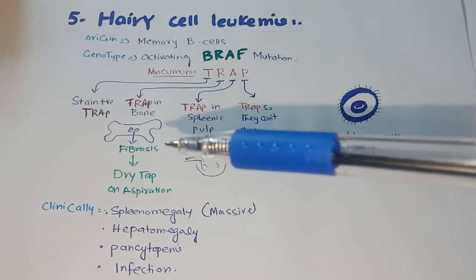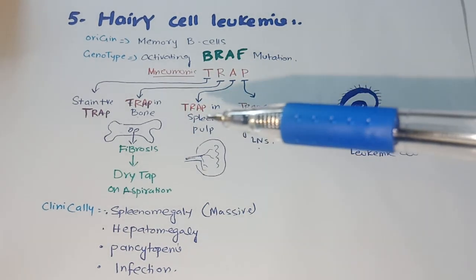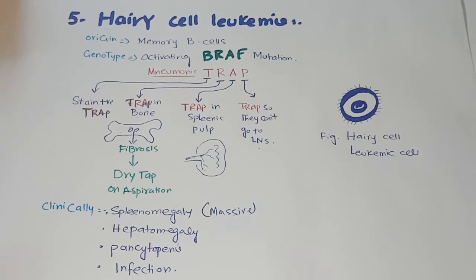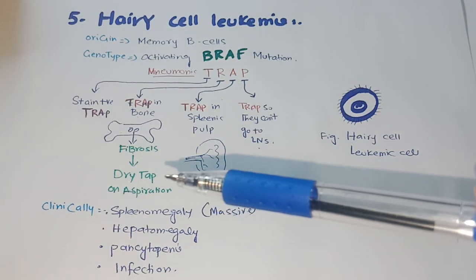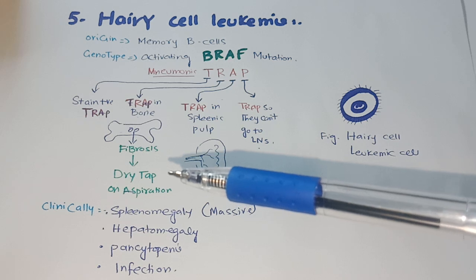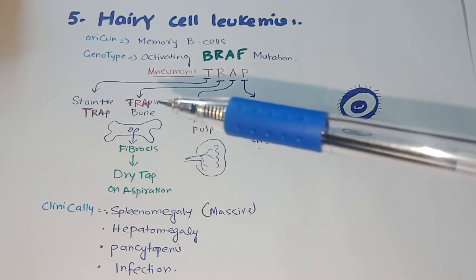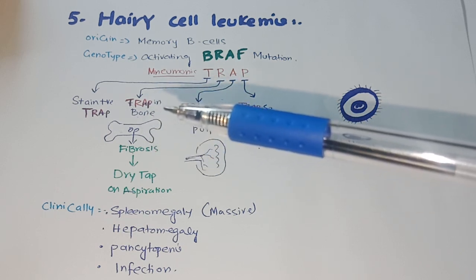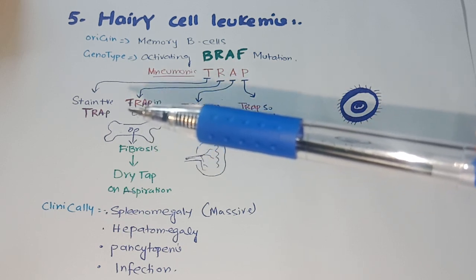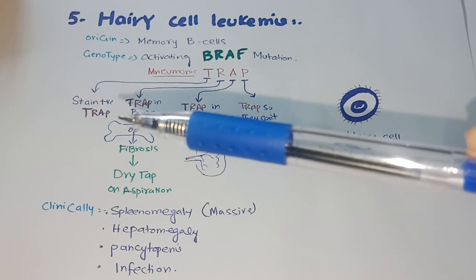the marrow undergoes fibrosis, and when we try to aspirate the bone marrow, it results in a dry tap on aspiration because the marrow has undergone fibrosis because of the trap of lymphocytes, and they stain positive for TRAP. TRAP is a stain.